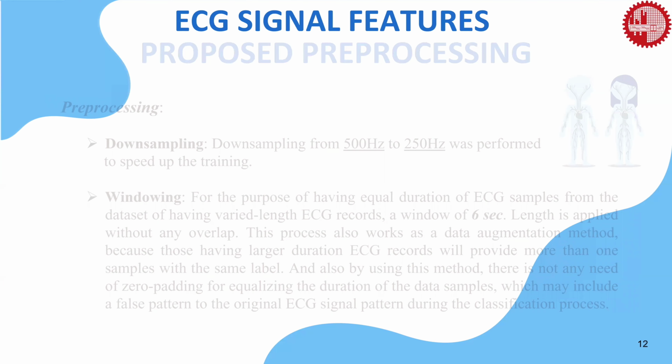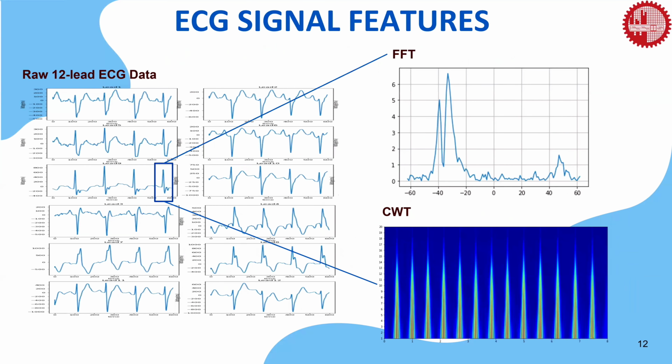Now we can see the ECG signals of all leads. Normally, a cardiologist looks for the duration and amplitude of the QRS complex, the RR interval, the PR interval, the QT interval, ST elevation and depression, and the presence or inversion of the P wave to diagnose different classes of arrhythmia. Our model also needs to obtain an inherent ECG pattern to classify the classes from many features. So we try to implement the fast Fourier transform or FFT in the frequency domain and the continuous wavelet transform or CWT pattern of the ECG signal to classify the arrhythmias.